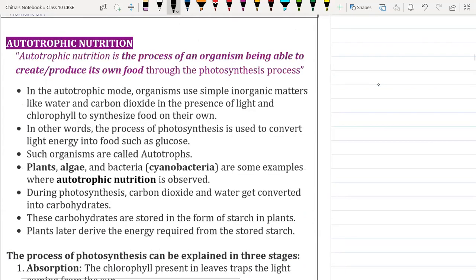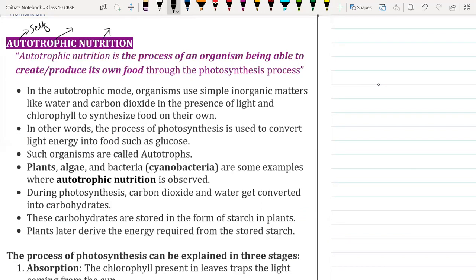See, auto means self, and trophic is like the group you can say, and nutrition means those group of organisms are self nutrition. They do not depend on others for their food, and are called autotrophic nutrition.